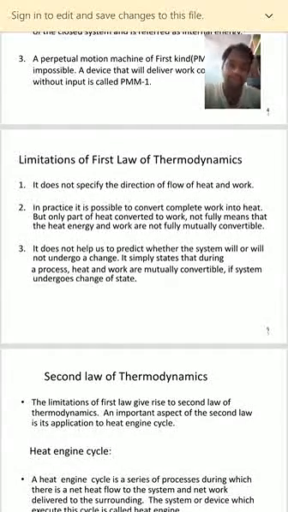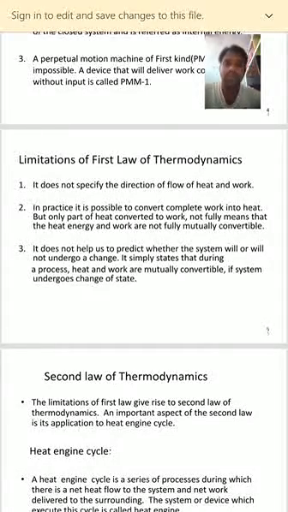Second, in practice it is possible to convert complete work into heat, obviously. In practice we can generally convert complete work into heat, but only part of the heat is converted to work, not fully. That means heat energy and work are not fully mutually convertible. We can convert work into heat, but we cannot convert the full amount of heat into work. So heat energy and work energy are not fully mutually convertible.